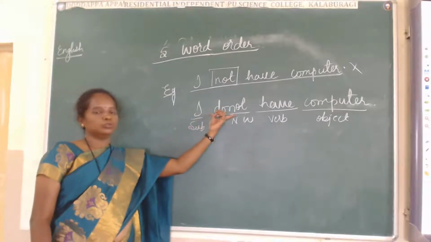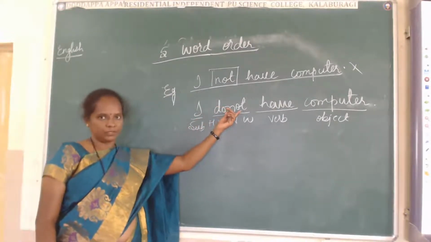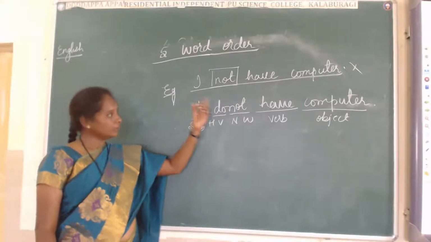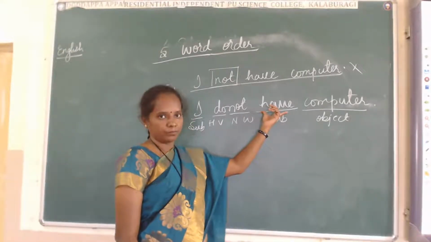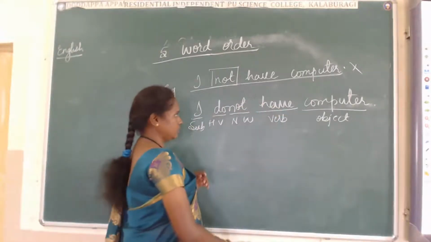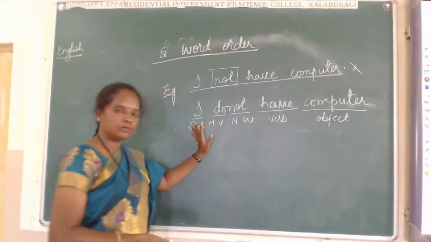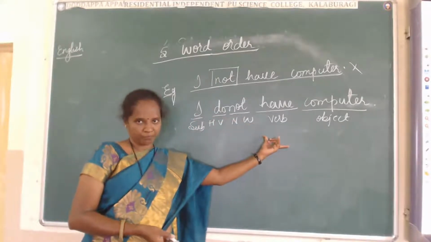See here, do not. After the helping verb, we have to use not. Before the helping verb, we should not use it. And we should not take the help of the main verb to use not. See, I don't have not computer. This is also wrong. That's why I do not have computer.